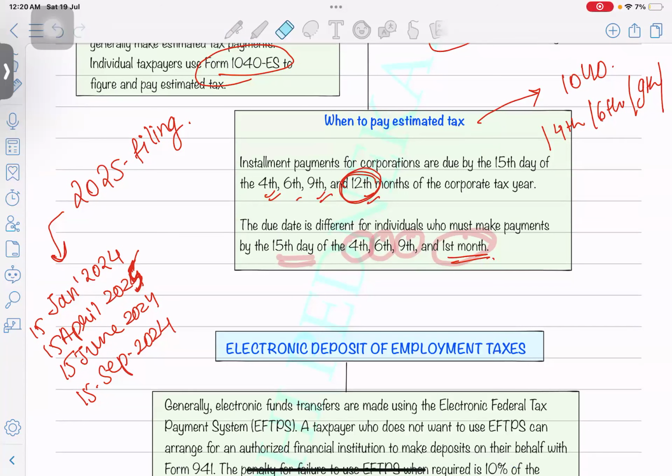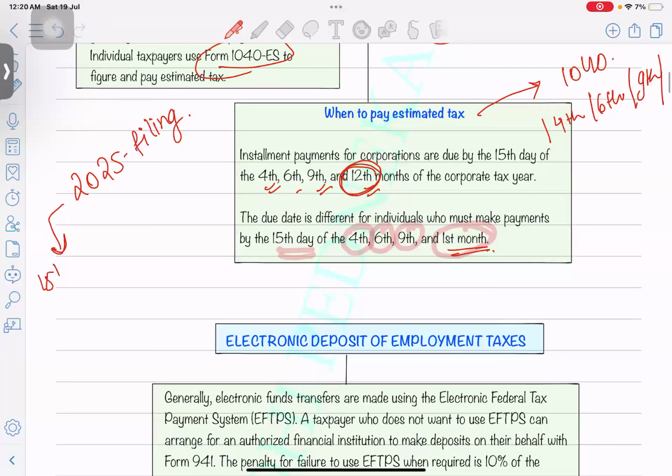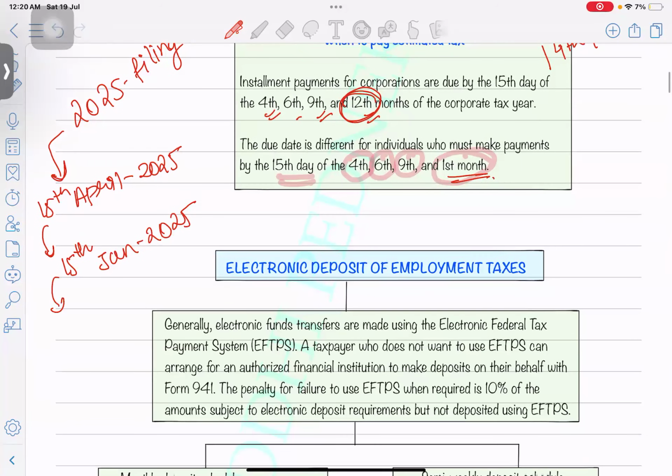So wait, this should be, okay, sorry for the confusion, guys. So it should be 15th April 2025, and then the previous payment should be 15th January 2025. The previous payment should be 15th September 2025. The previous payment should be 15th June 2025.